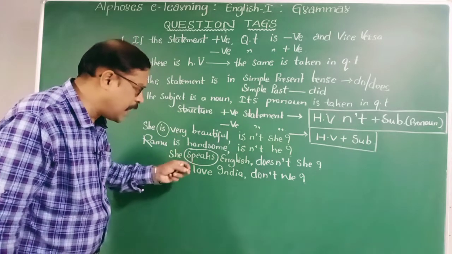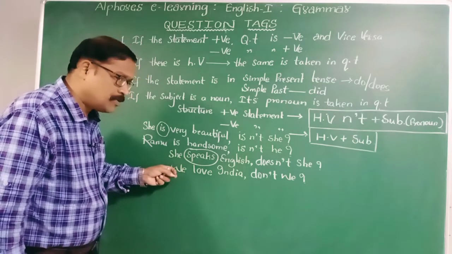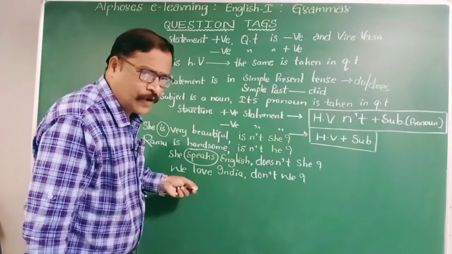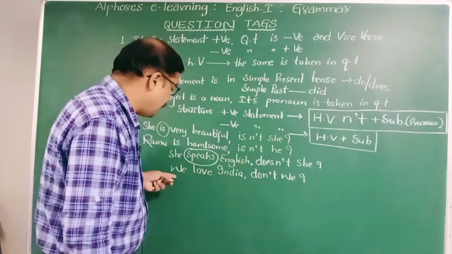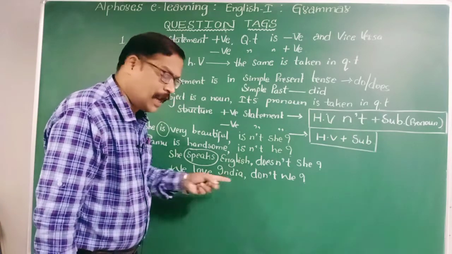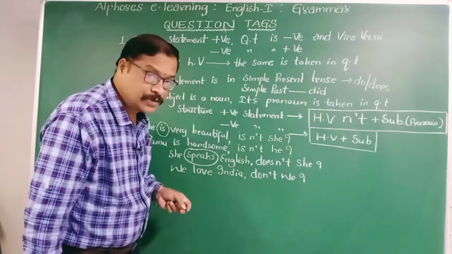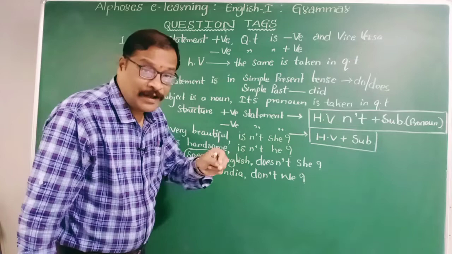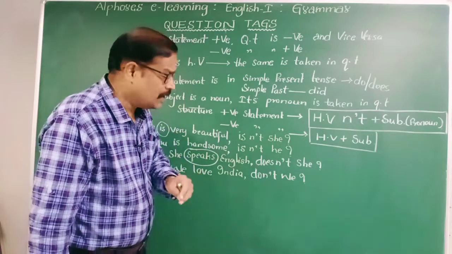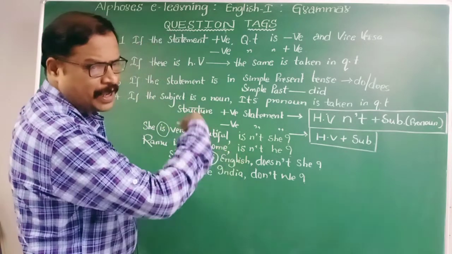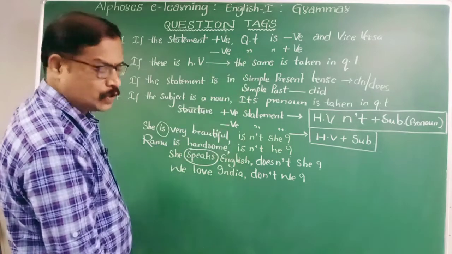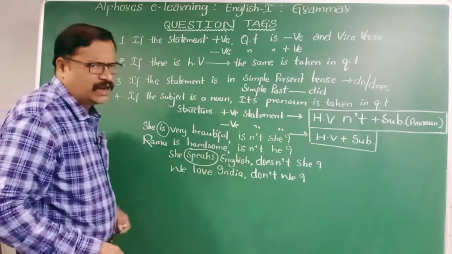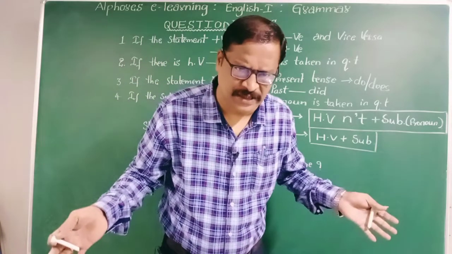Sometimes to have 100% confirmation from the listener, we speak like this: we love India, with a very slowly falling sound. Okay, sometimes we can even raise the tone also. So we speak a number of sentences.